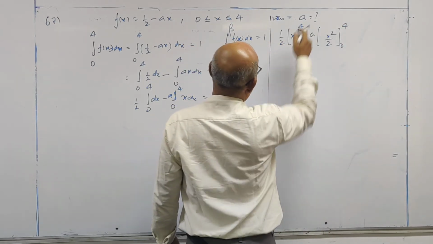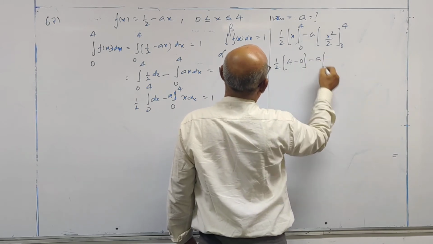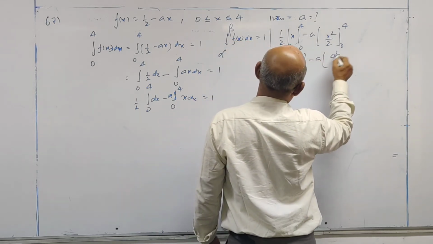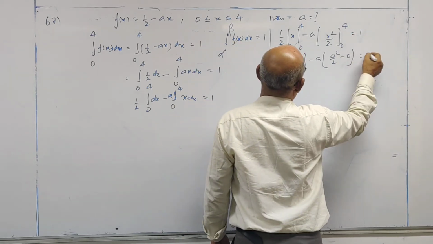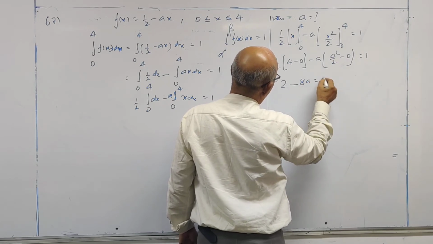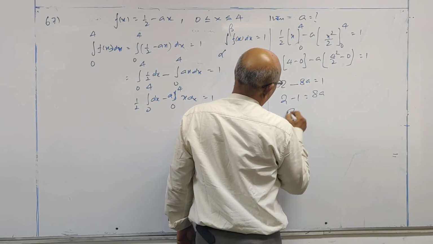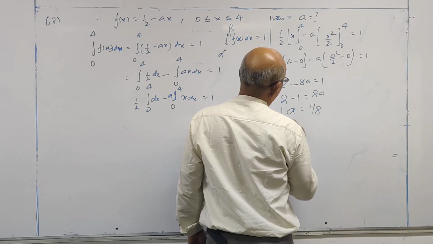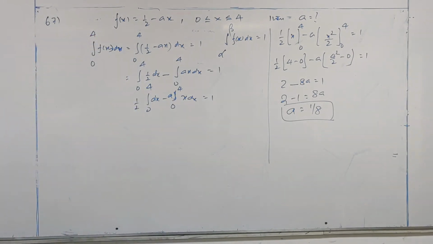Now replace x with the upper limit, then with the lower limit. This is equal to 1. So 2 minus 8a is equal to 1. A is equal to 1 by 8.